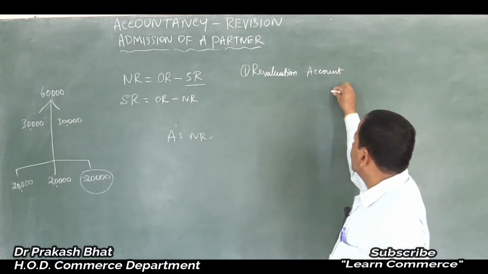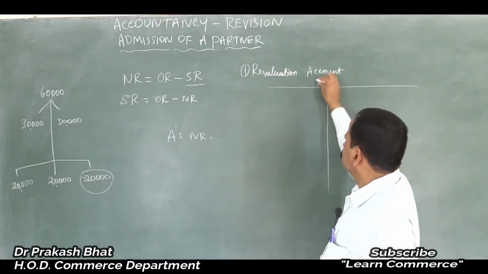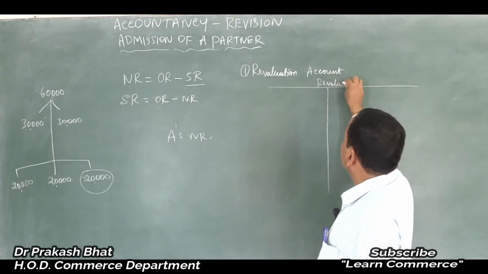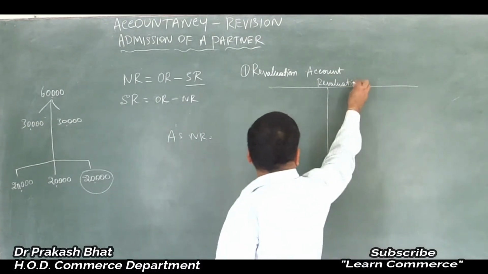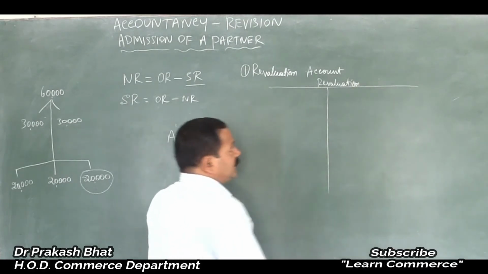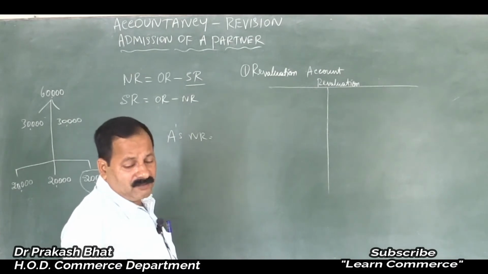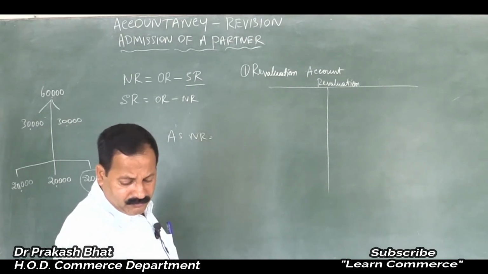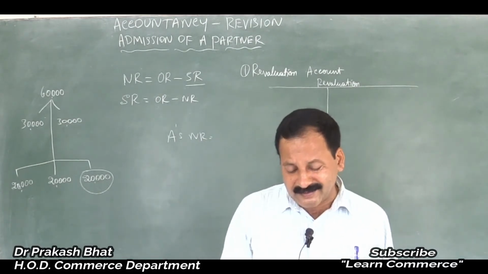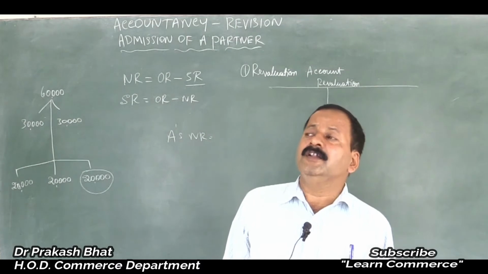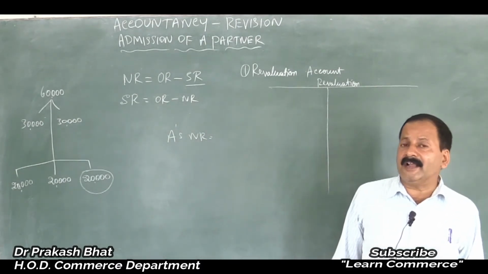When we prepare the revaluation account, it is a ledger account, very simple. We have to prepare a revaluation account by seeing the adjustments in the problem. Everything will be given in the adjustment part. It is nothing but a revaluation of assets and liabilities. Revaluation account is prepared to revalue the assets, that is increase in the value of assets and decrease in the value of liabilities, or increase in the value of liabilities and decrease in the value of assets. That will be accounted for.